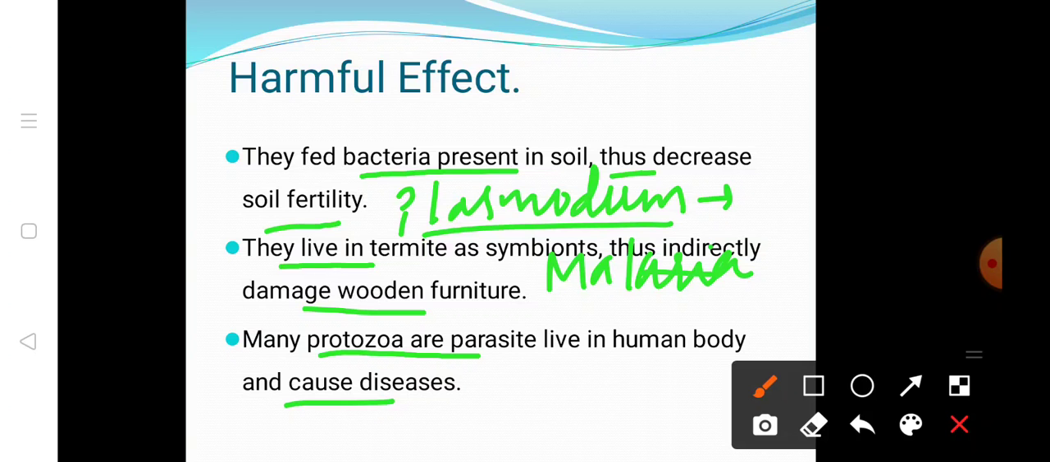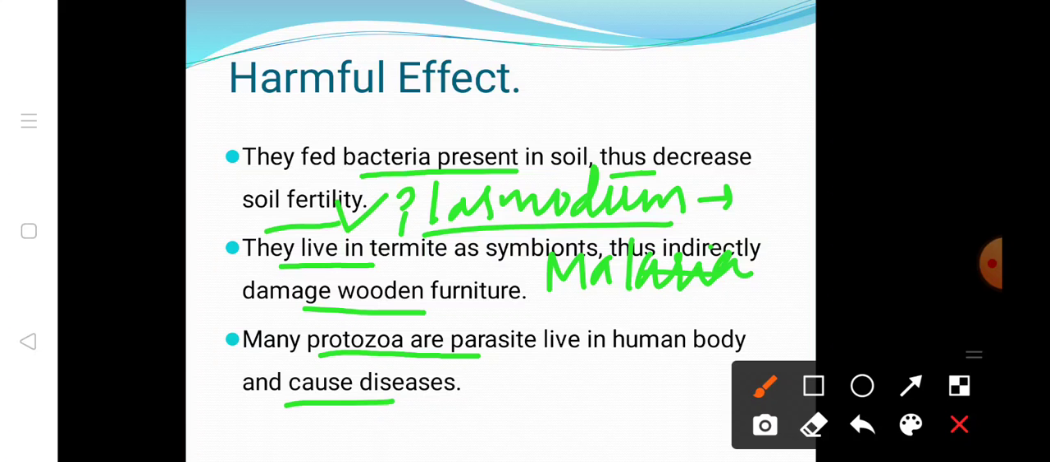So they live as parasites in humans and also cause disease. One example is Plasmodium, which causes malaria. Another example you can also write is Entamoeba histolytica, which causes diseases such as amoebic dysentery. Another example of protozoa is Giardia lamblia. They cause giardiasis, which means intestinal infection in the human body. Another example is Leishmania, the name of a protozoa. They cause leishmaniasis, which in simple words we can say is Kala-azar disease.